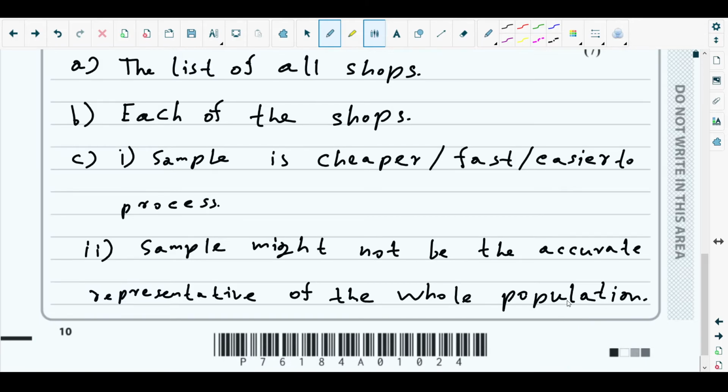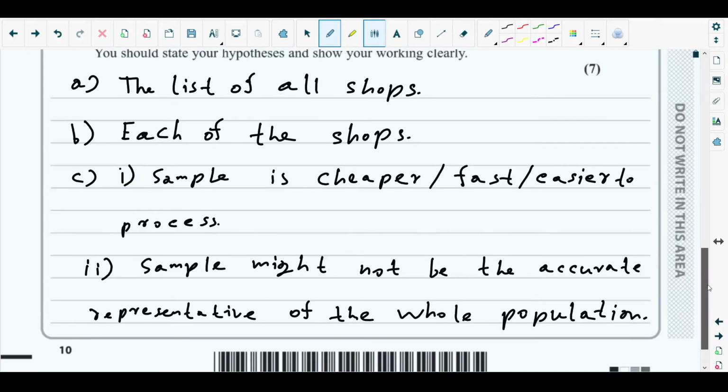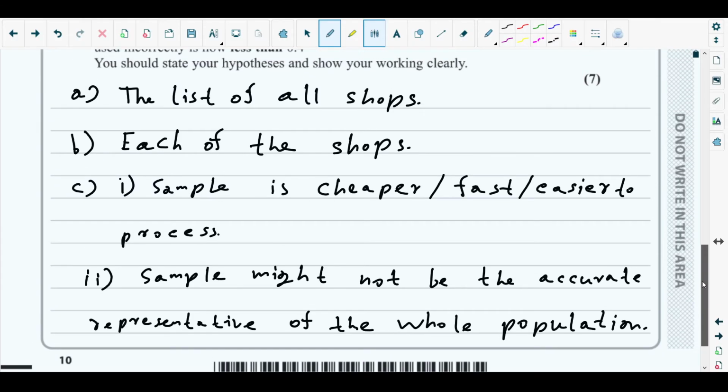Or you can say, since it's a small group of data from the whole population, it might be biased. That's it. There are a lot of options you can write here. Just write the one which suits you.